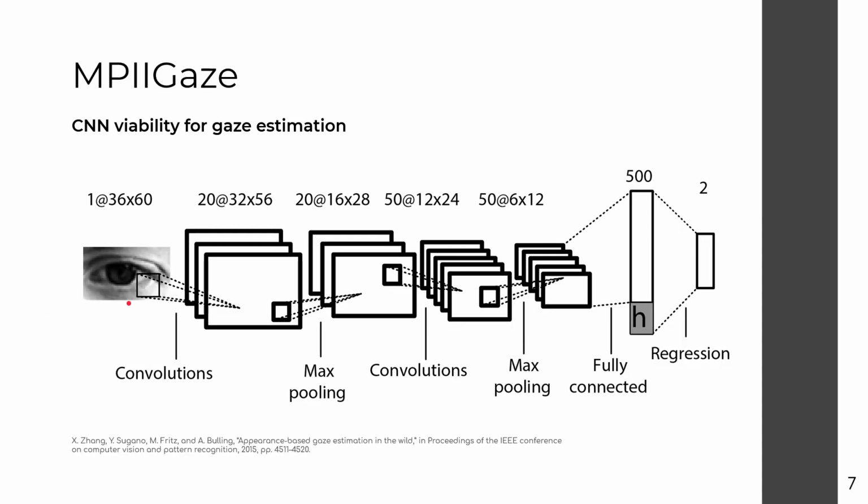The MPI gaze framework was one of the first to successfully use CNNs as the mapping function of an appearance-based gaze estimation model, and it uses a very simple, straightforward approach. A convolutional neural network is trained on a dataset, also published by the same authors, of eye images annotated for pitch and yaw gaze angles. The network itself is a simple CNN that outputs a feature vector of size 500. The head pose angles, represented here in the image by the letter H, are then concatenated to the feature vector, and the resulting vector is passed through a regression layer to obtain the final values.